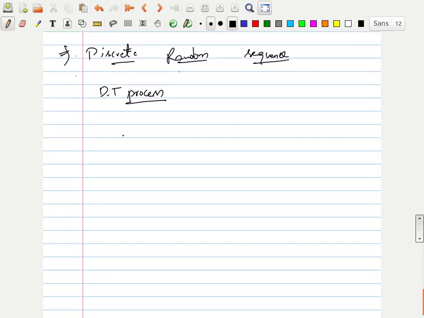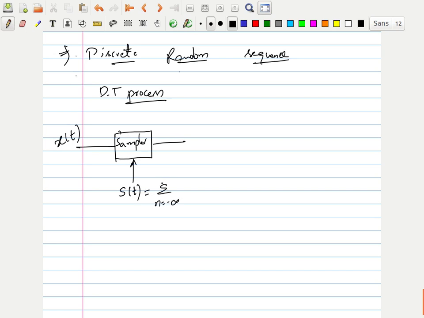I'll keep a very simple explanation here. I have some x of t which is a continuous signal. Then I am multiplying with some signal called s of t. S of t is nothing but the summation over n from minus infinity to infinity of del of t minus nTs. And here the output I am calling x of nTs.